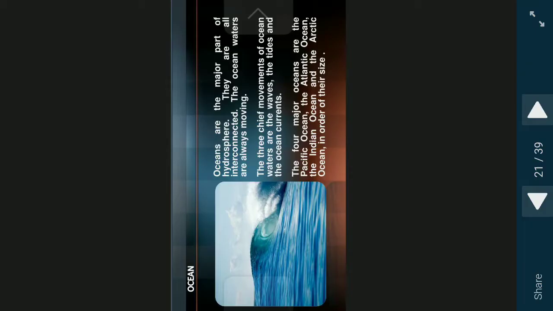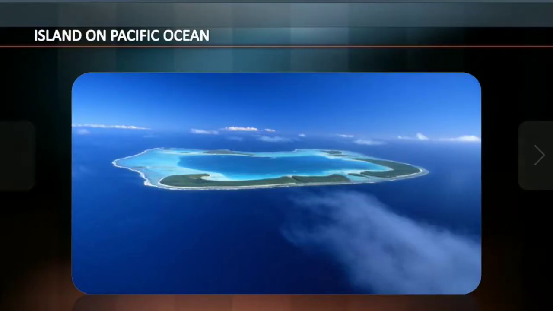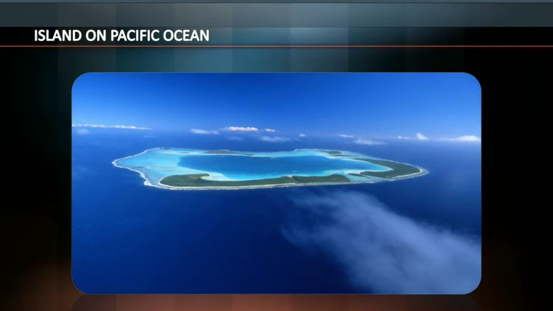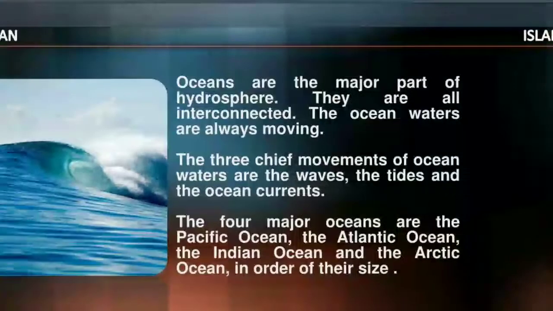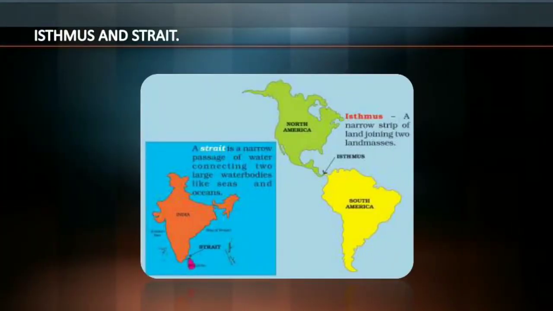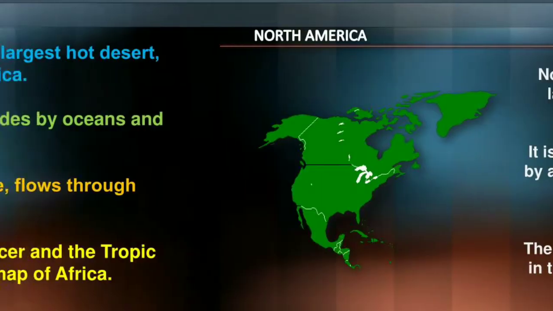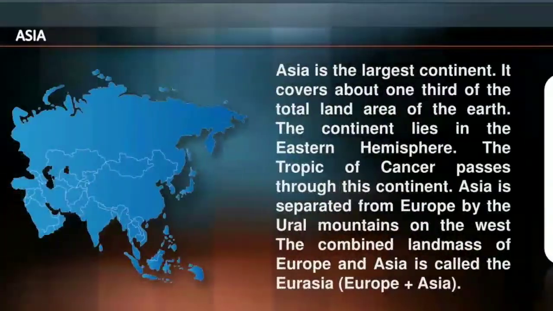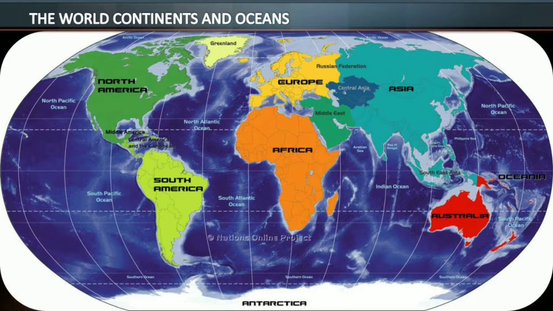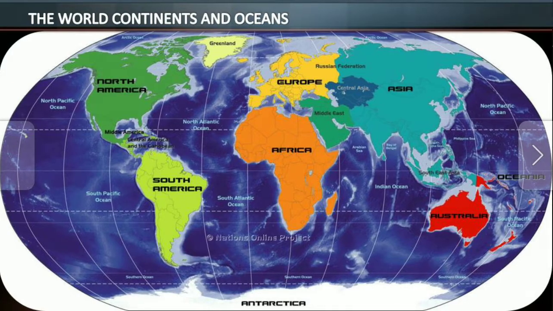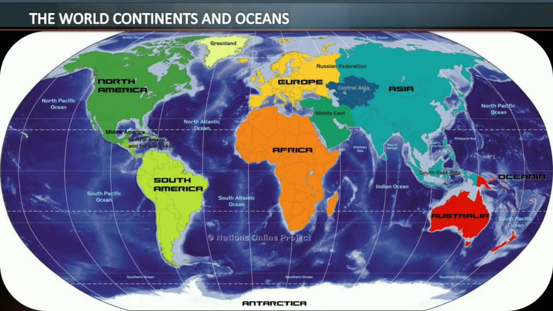Now, many of you know how to mark the Pacific Ocean, Atlantic Ocean, and Indian Ocean. Let me show it on the world map so we can see it very clearly. The North Pacific Ocean is near North America, and the South Pacific Ocean is near South America.